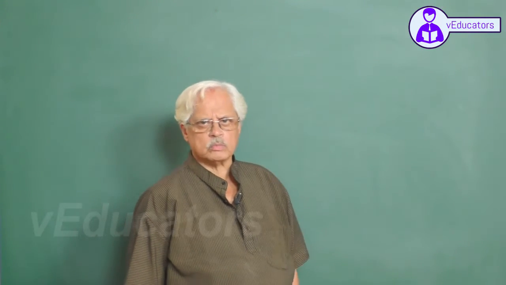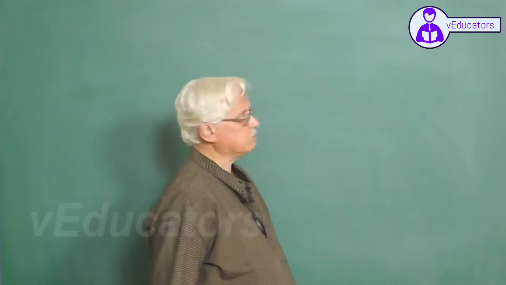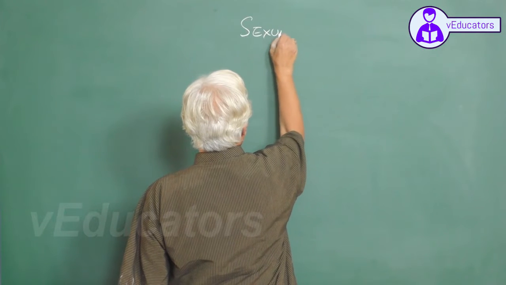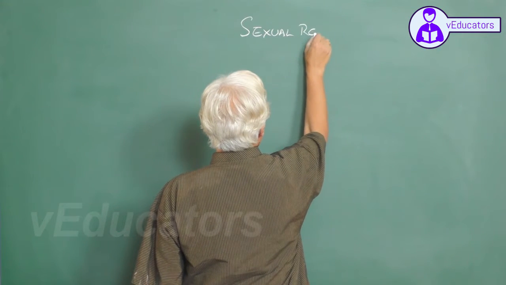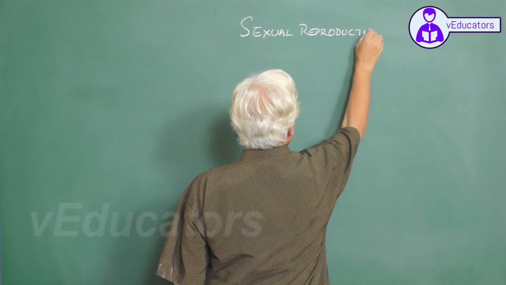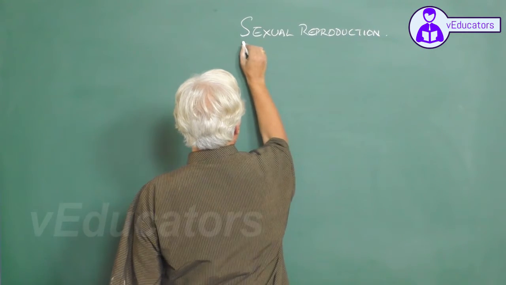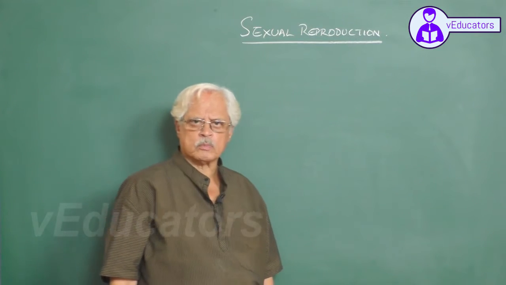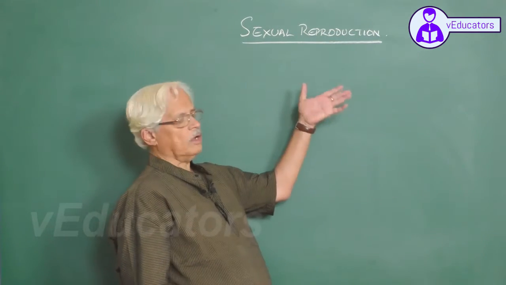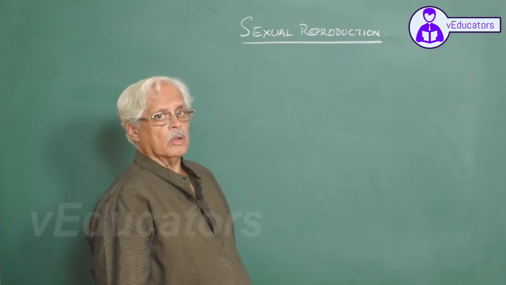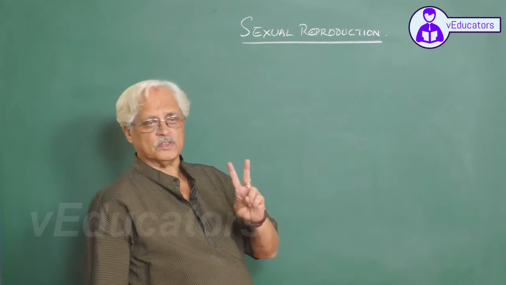Let's now move on to sexual reproduction. Sexual reproduction is a characteristic feature of higher plants and animals. It shows two important features.